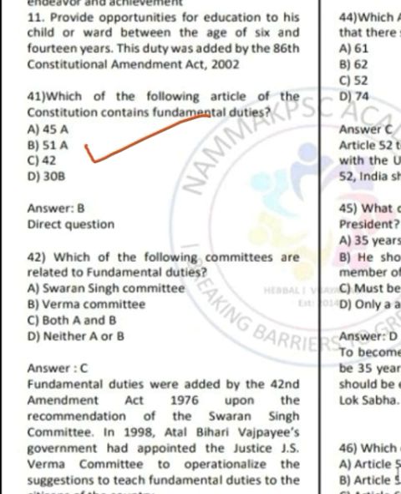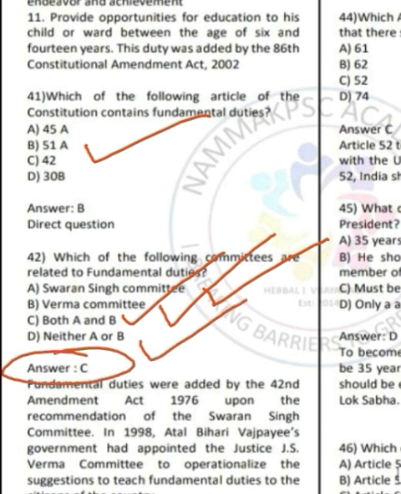Moving on to question number 42. Question number 42 was asking which of the following committees are related to fundamental duties. Options are option A Swaran Singh Committee, option B Verma Committee, option C both A and B, option D neither A or B. So the correct answer is option C, both the committees are related to fundamental duties.